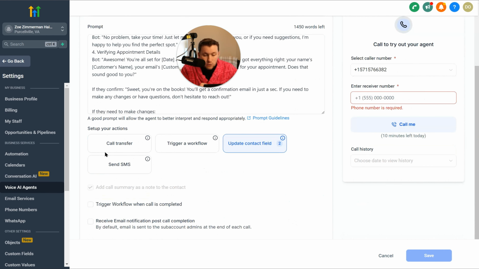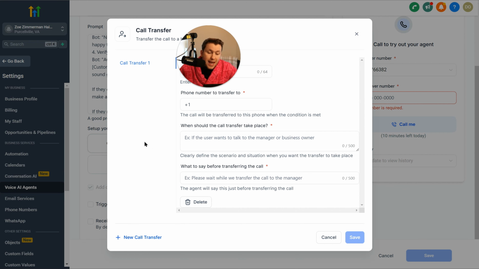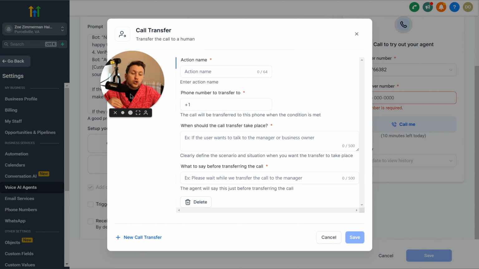But before we start testing, I just want to run you through what these things are. So in advanced, the AI can trigger different sequences. So right here, the AI can trigger a call transfer. This can transfer to a real human or whatever you want. So in the action name, this could be, send to Declan. You put in the number you want to do. You put when should the call transfer take place.